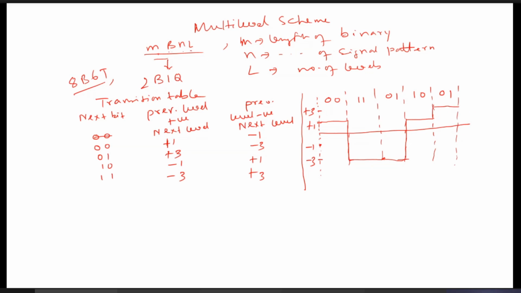The advantage of this is that per signal element 2 bits are there, so the data rate will be high for the same bandwidth. But of course the number of levels is quite high, so there is some complexity. So this is one encoding scheme. Another encoding scheme is multi-transition, that is MLT-3.